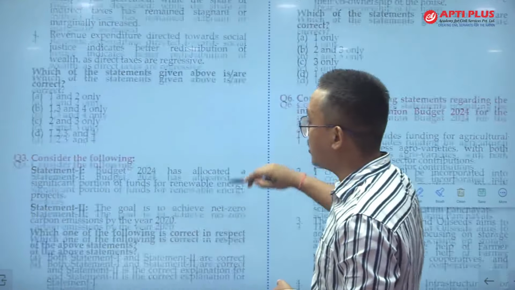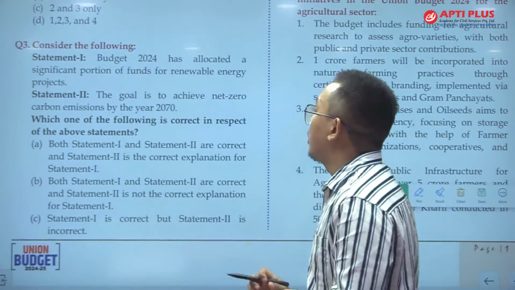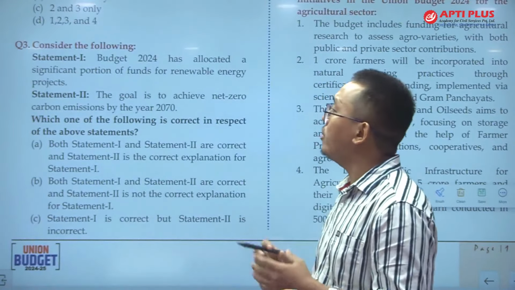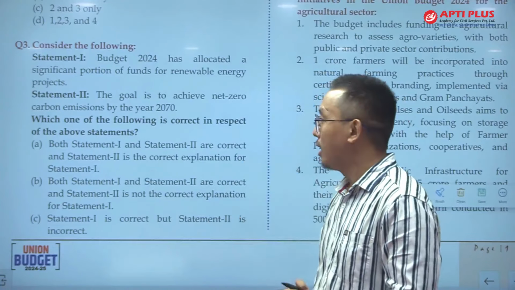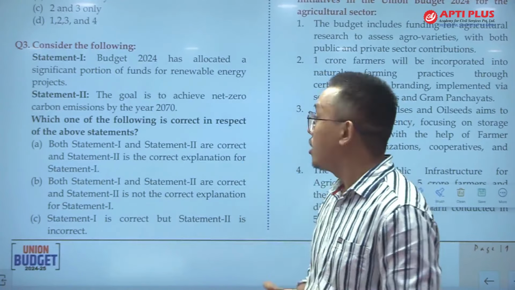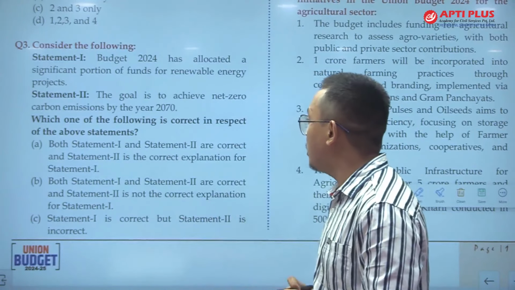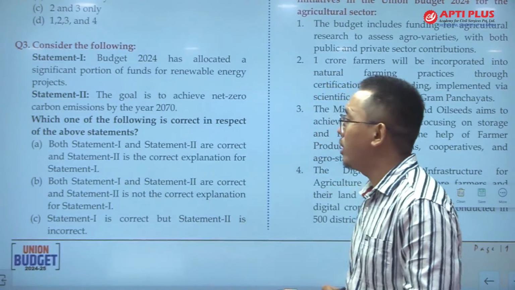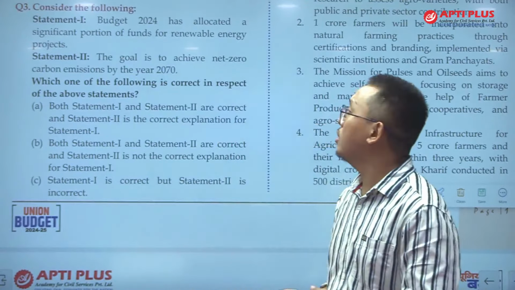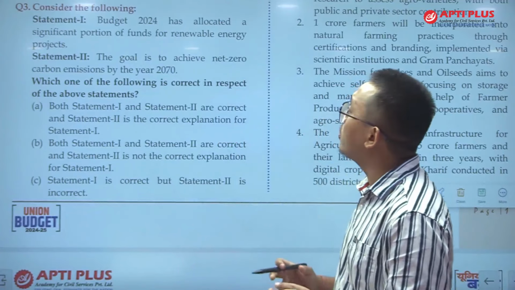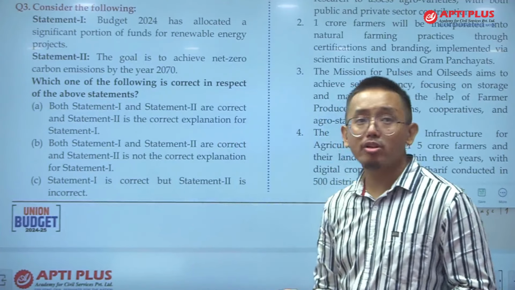Question number 3: Budget 2024 has allocated a significant percent of funds for renewable energy projects. This is a statement based question. And statement 2: The goal is to achieve net zero carbon emissions by 2070. So this is a very simple and easy question.